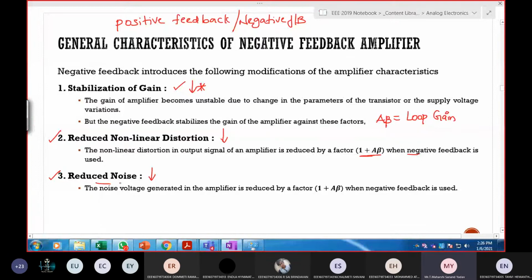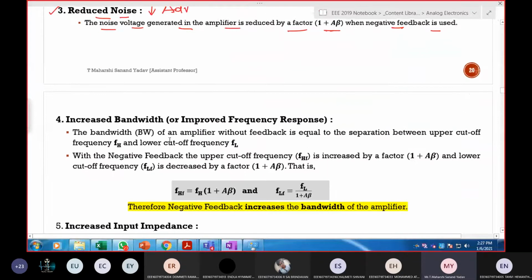Next, at the same time, noise is reduced. The noise voltage generated in the amplifier is reduced by a factor of 1 plus A beta when negative feedback is used. This is also one of the advantages. But this is a major disadvantage. Why? Because we want more gain, but here it is stabilizing the gain or else reducing the gain. These are the two cases that happen once we go with negative feedback amplifiers.